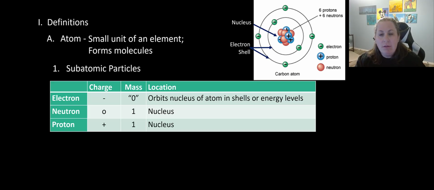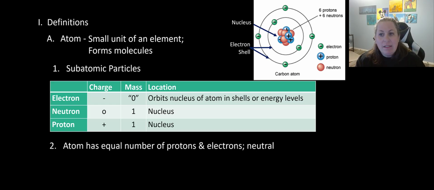Now, where are these guys located? Well, protons and neutrons, if you'll notice in the picture, they're found in the middle of the atom, and we call that the nucleus. Now, don't get this confused with the nucleus of a cell, okay? But this is the place where protons and neutrons are found. The electrons are in this outer area that we call the electron cloud, and they form these energy shells, and they stay in those shells and orbit or go around the nucleus, right? And so that's our subatomic particles.